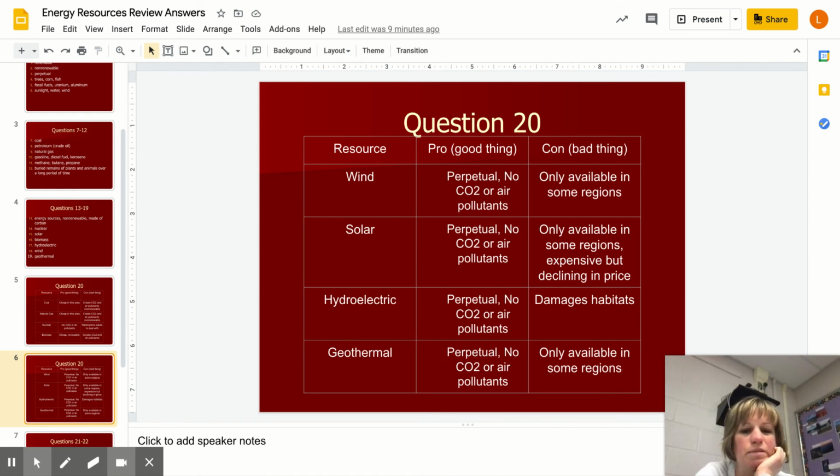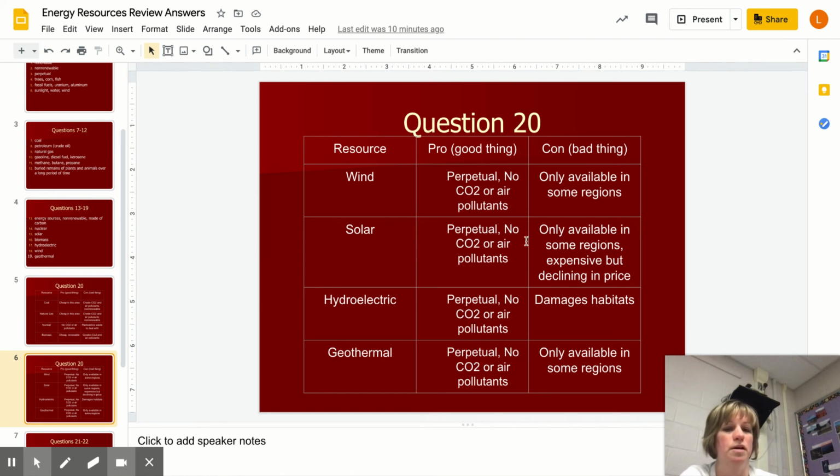Do you guys notice something about the pros, right? They're all identical. Perpetual energy resources, meaning never ending. And also, I want to be clear here, when the actual electricity is created, there's no carbon dioxide or air pollutants. During the construction, or for example the building of a dam, there may be, but once you're ready to make the electricity, there isn't any. So those are really great pros.